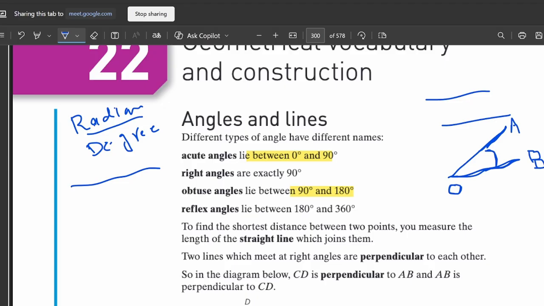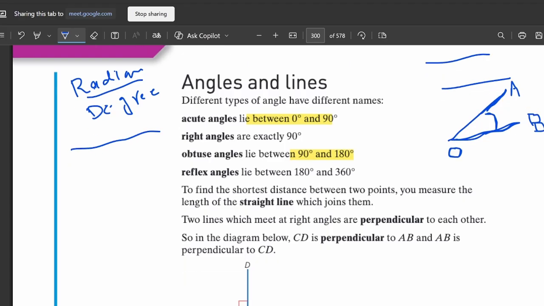Now come to the types of the angle. So first type, these are very simple things. You can just read the lines and the concept will be clear to you. So for an acute angle, this is the angle between 0 degree and 90 degree. By the way, what is 0 degree? Let me draw 0 degree.